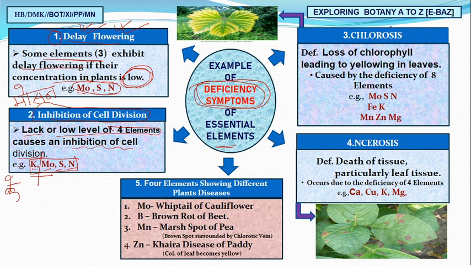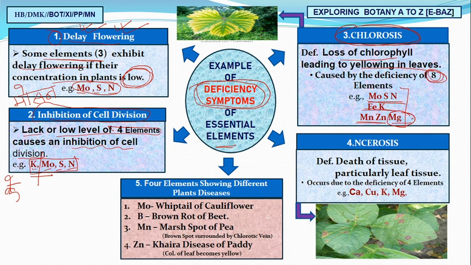Now third, remember about chlorosis. Very important question for your NEET examination. Chlorosis means loss of chlorophyll leading to yellowing of the leaf. So the leaf will become yellow from green. This is called chlorosis. There are 8 important elements whose deficiency causes chlorosis, and these are, remember the trick again: motion, फेके, मंजन, महंगे. Remember, motion, फेके, मंजन, महंगे.